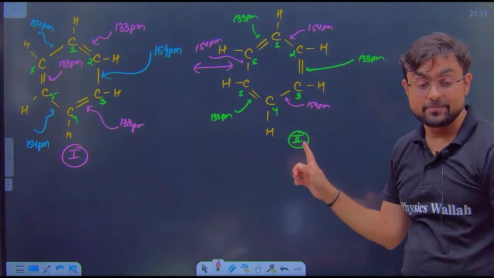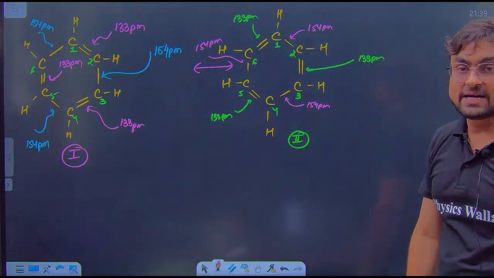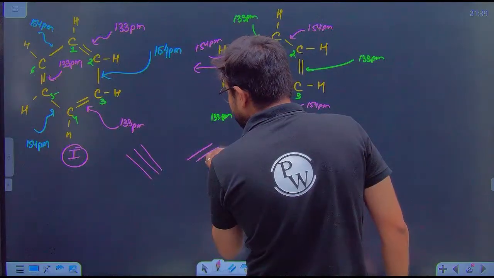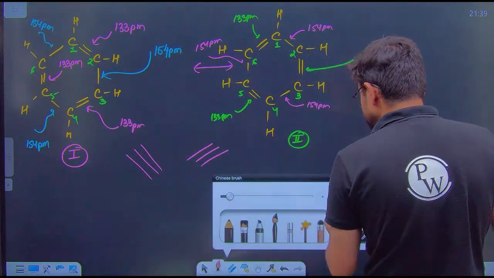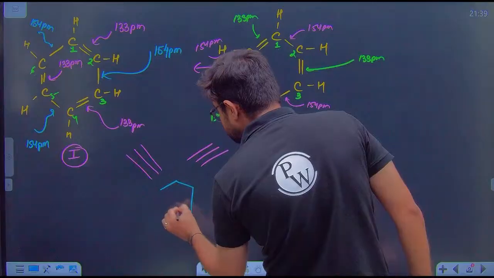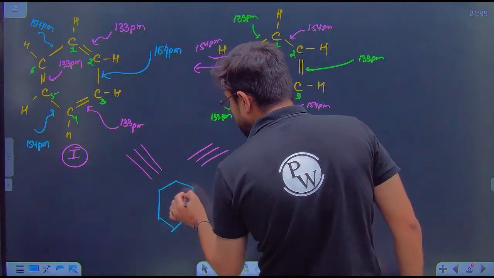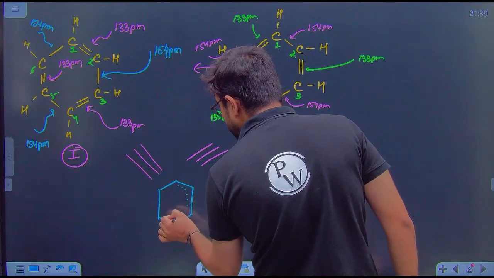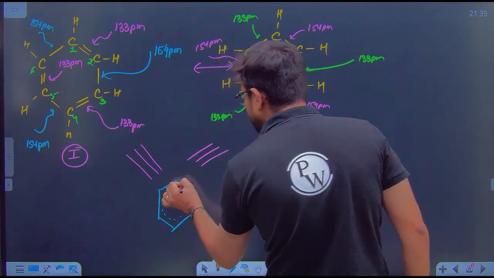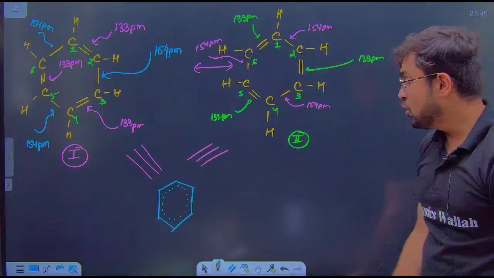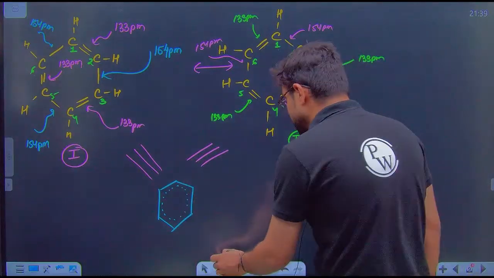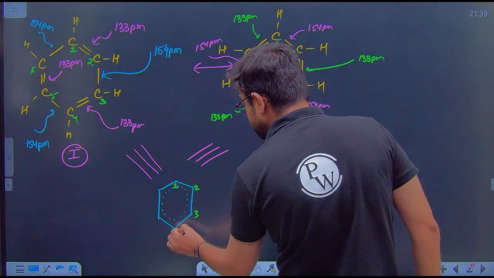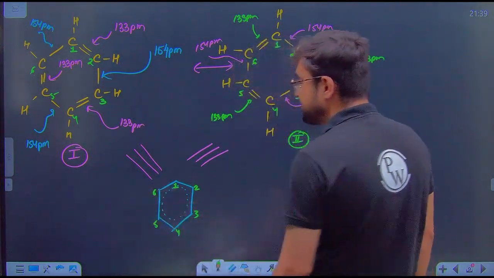First tell me. But you know what happens in reality? In reality, when we see the real structure of benzene, it has a partial double bond character in all its bonds. No two carbons have a single bond and no two carbons have a double bond.